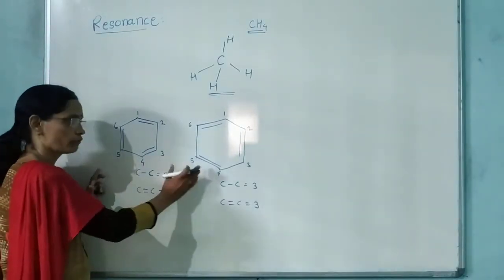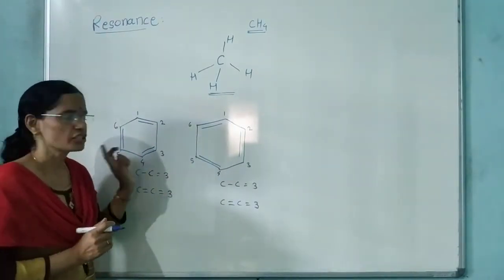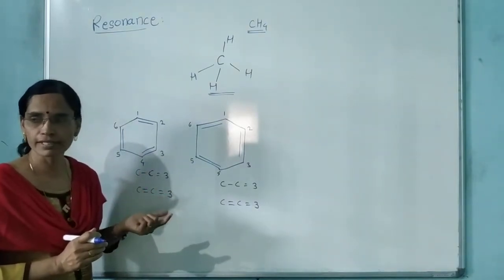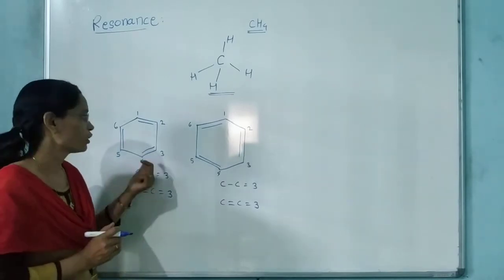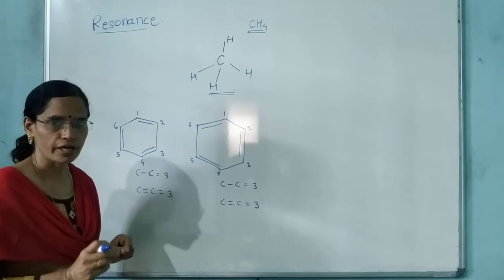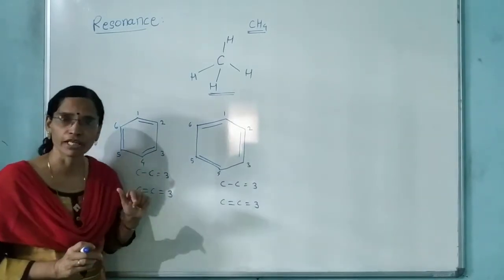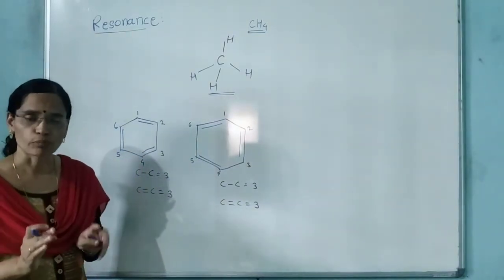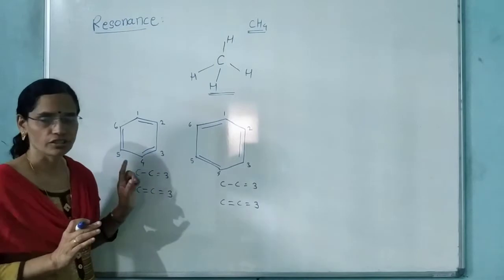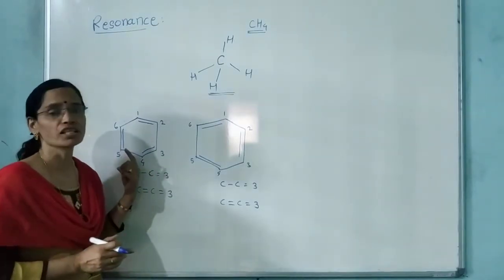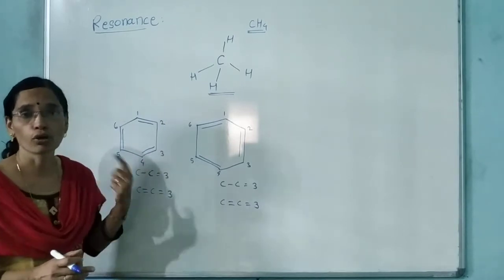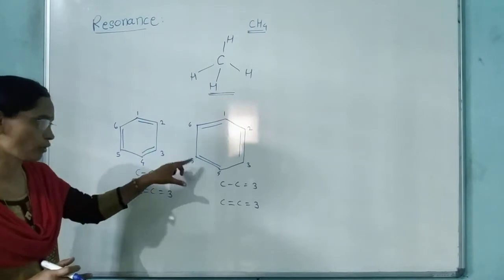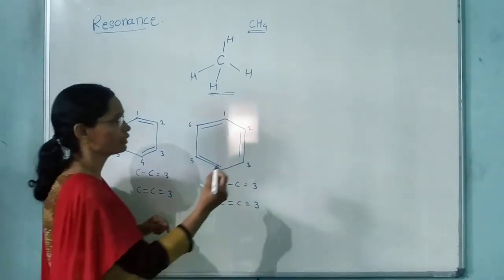Okay. Now out of these two structures, no one structure will explain all the properties, that is the physical properties as well as the chemical properties of benzene. 100% of the properties of benzene cannot be explained by either this or this. Any one structure cannot explain all the properties of benzene. Means about 90% of the properties will be explained by these structures, but not 100%. Now why, we will see here.